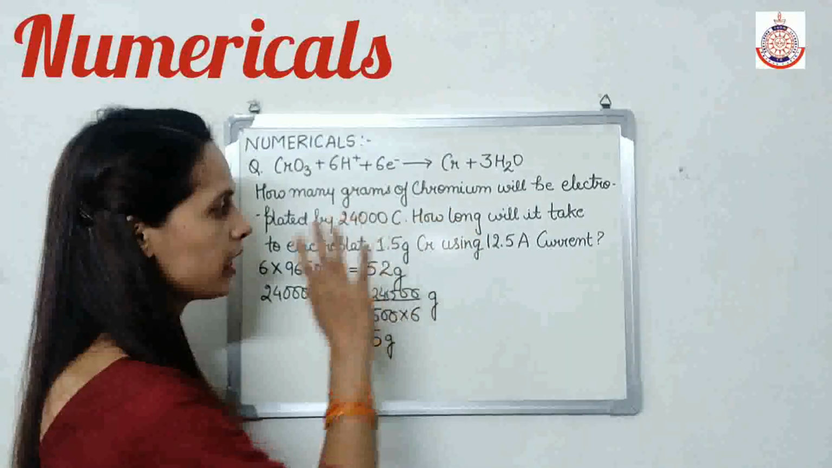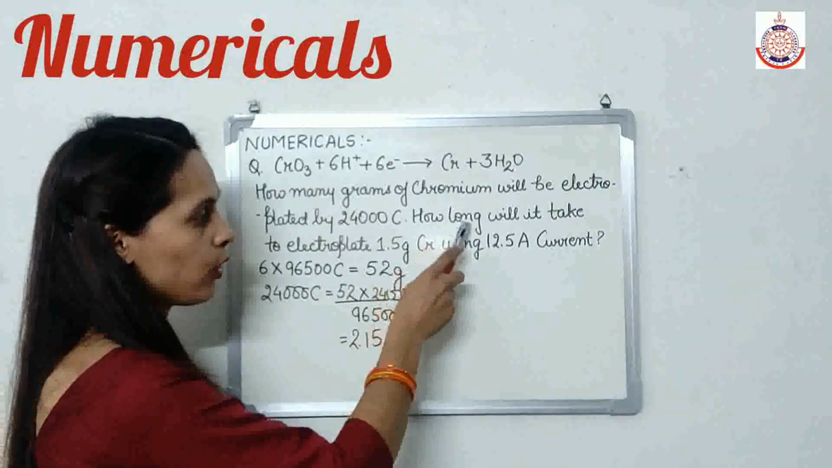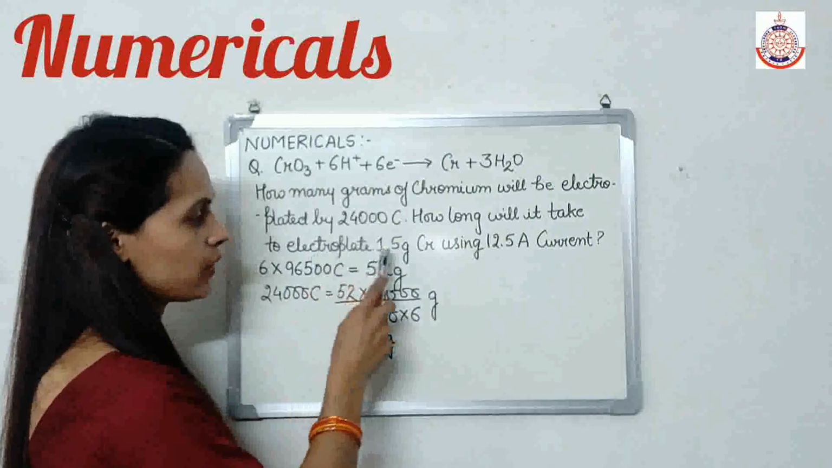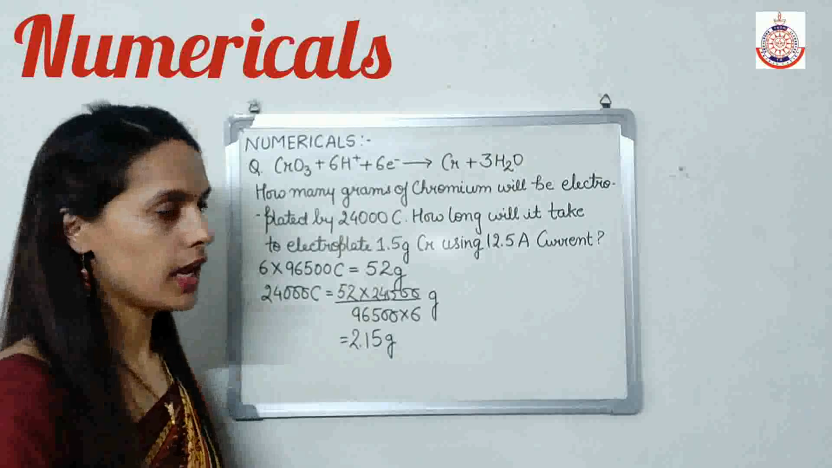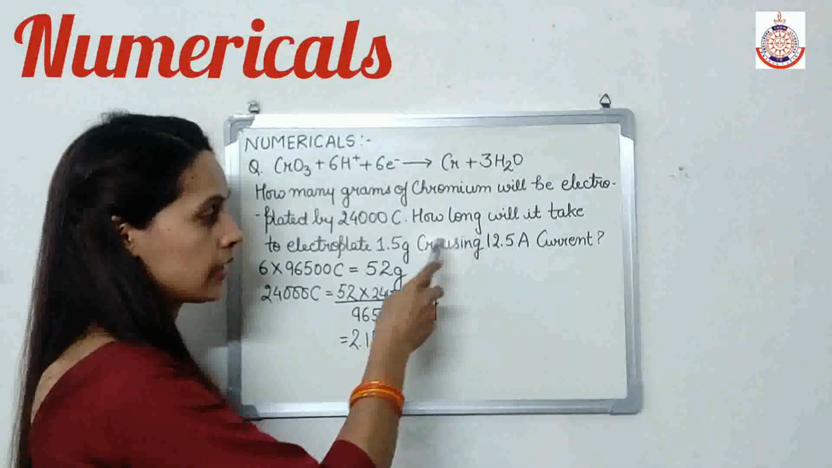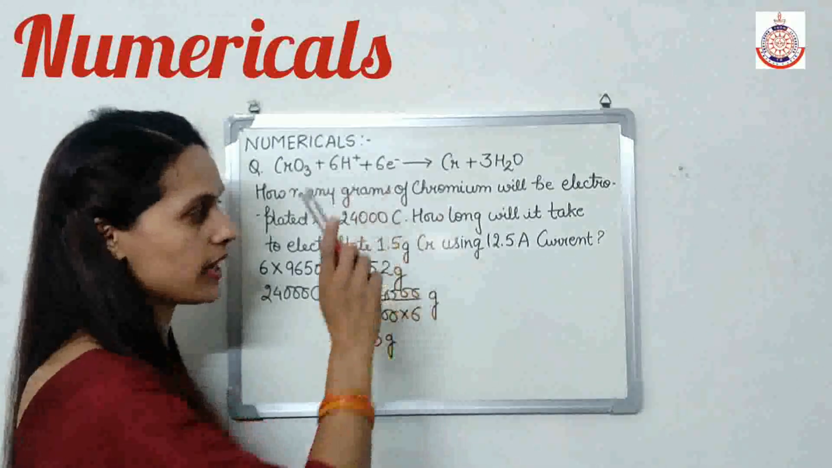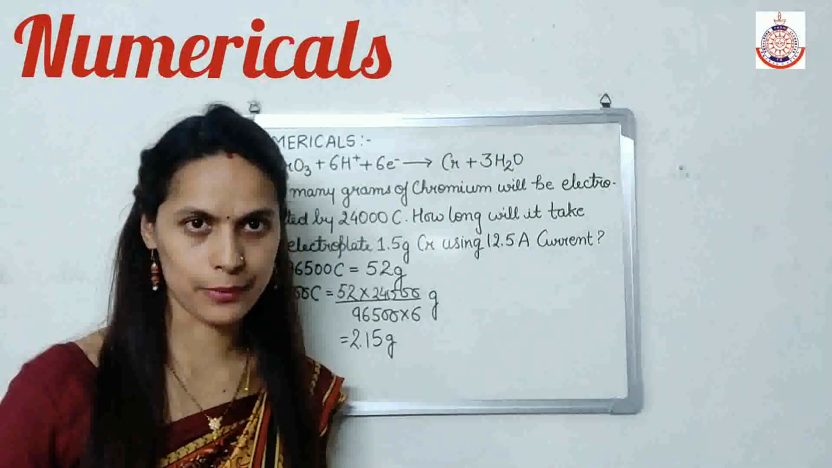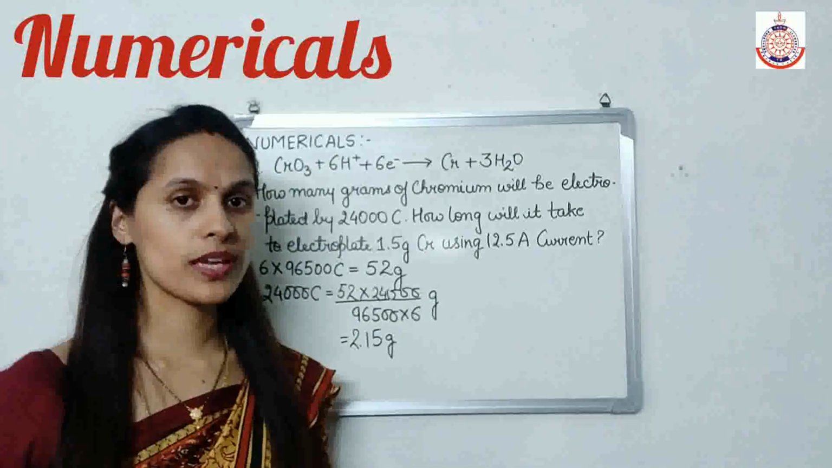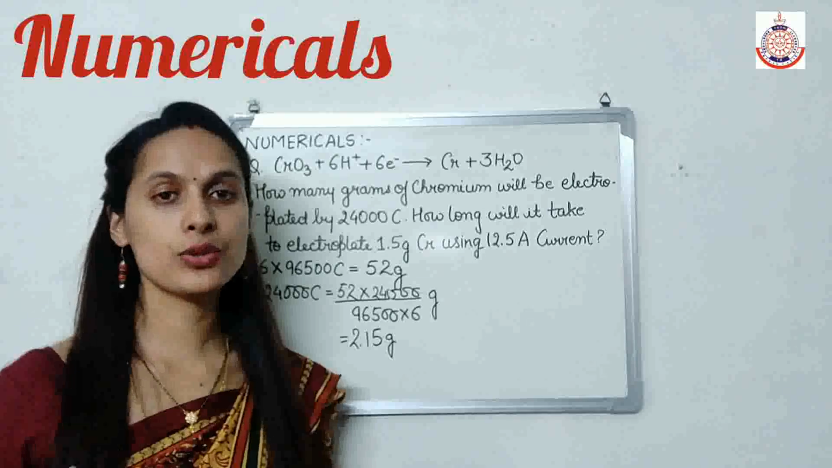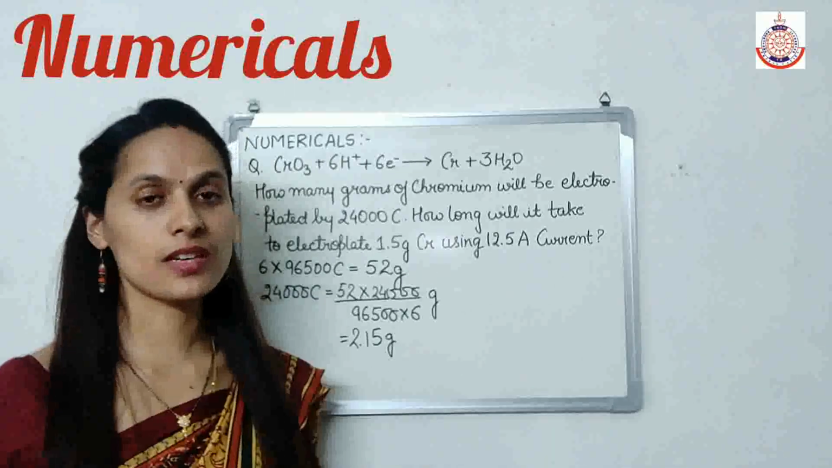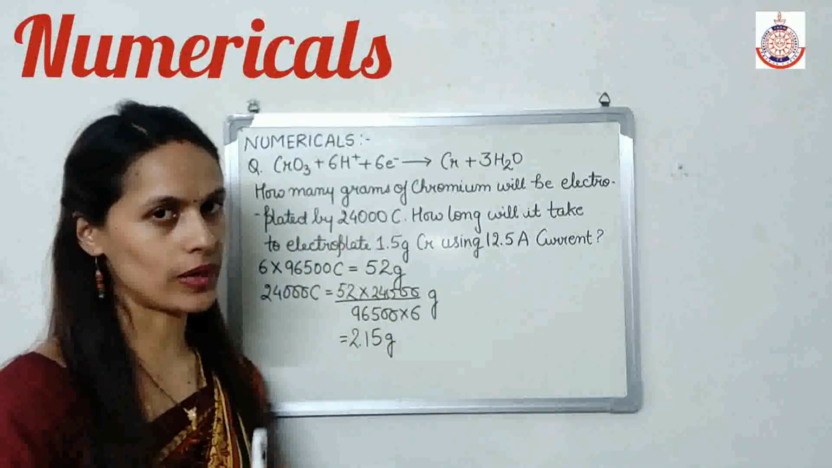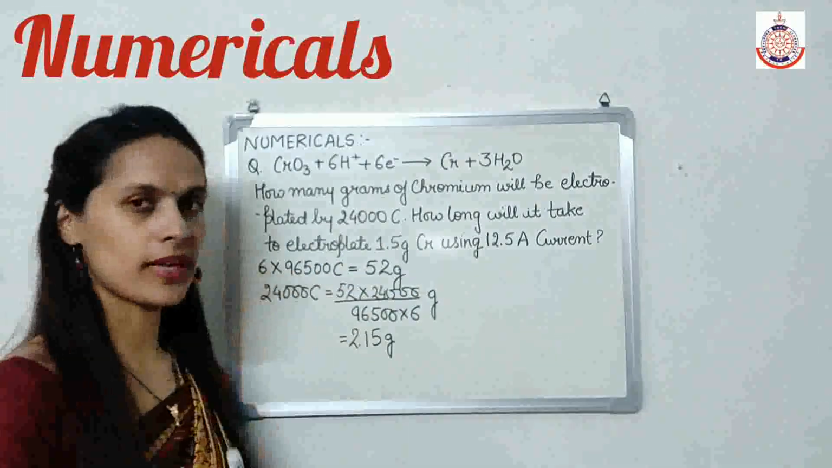Now we'll move to our second question: how long will it take to electroplate 1.5 gram chromium using this much amount of current? Current is given to us, the mass is also given to us, and we have to calculate the time. Now, before using the formula Q equals I into T, we'll first calculate the Q which is